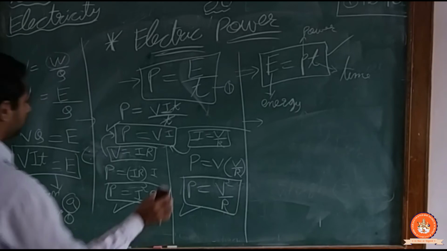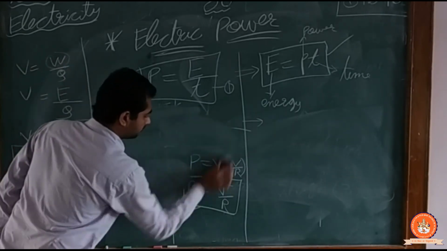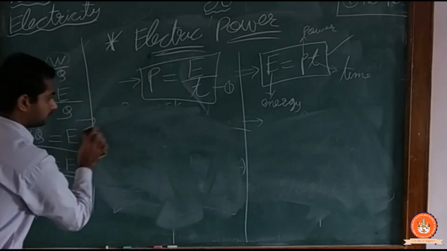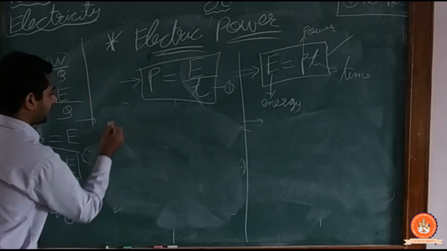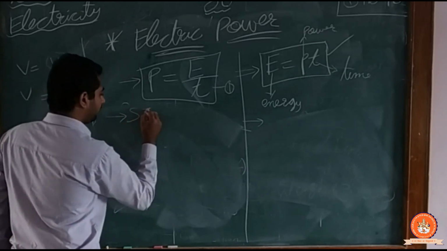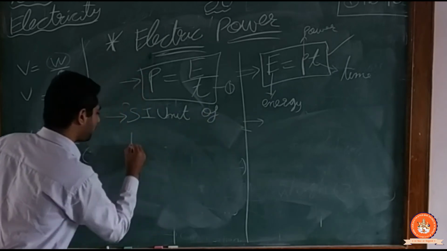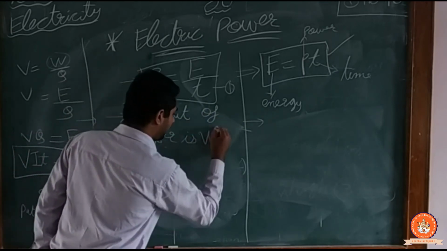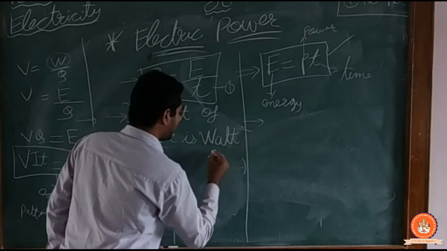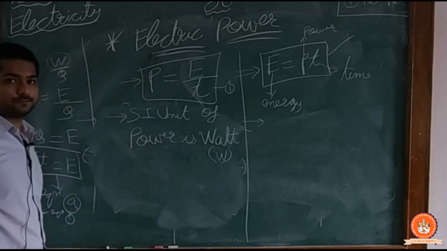Okay, now I can say that the SI unit of power is watt, W-A-T-T, watt, and it is written with capital W.